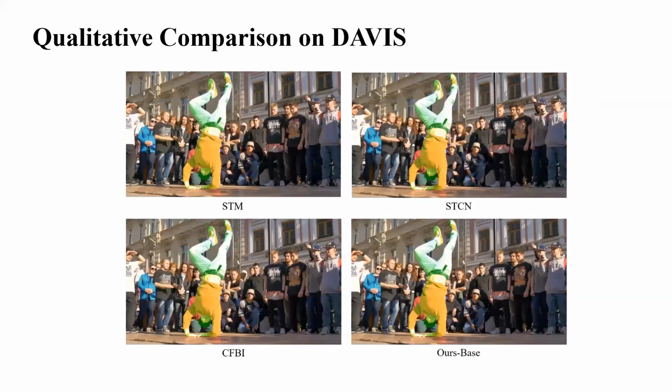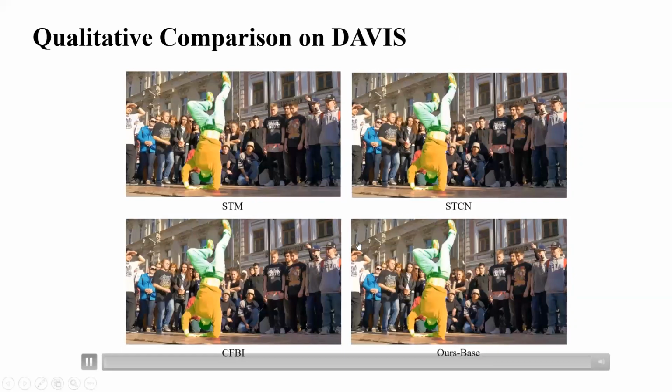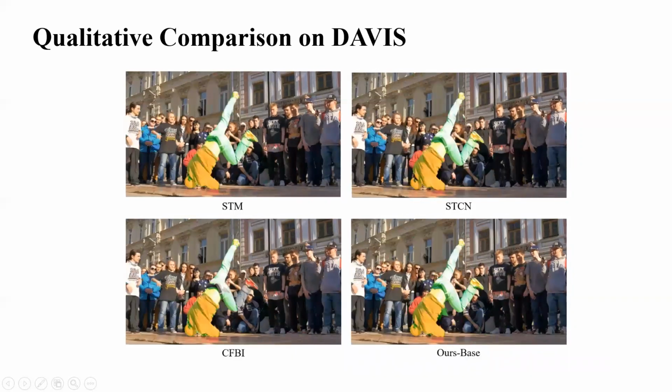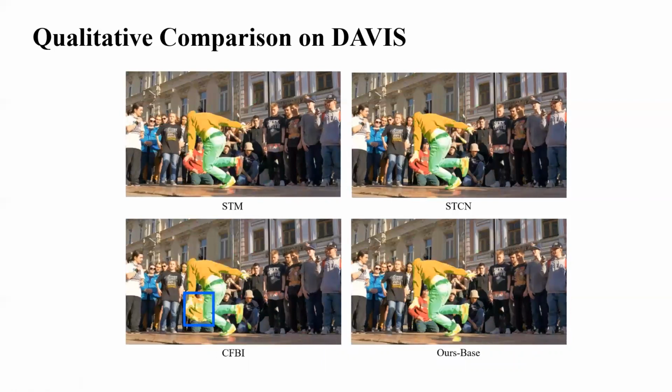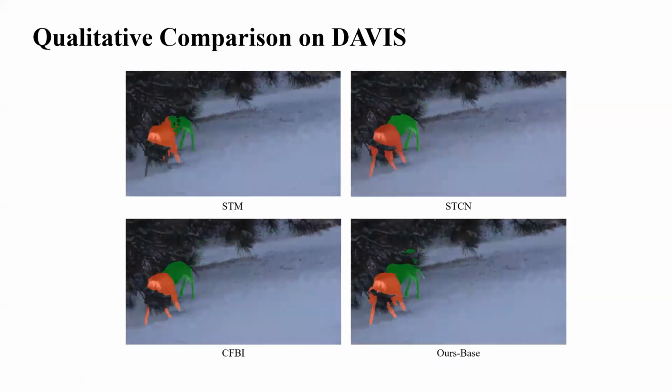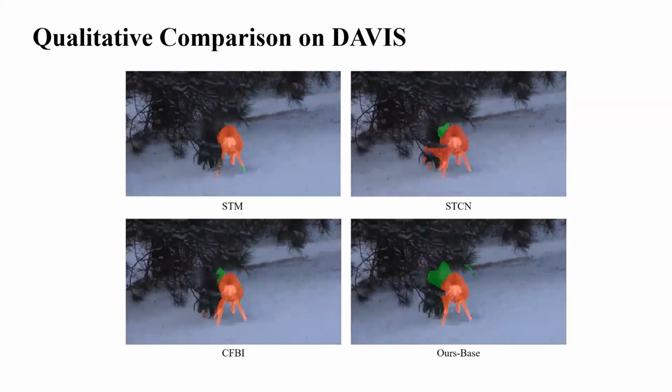Then we show some qualitative comparisons on the DAVIS dataset. Our model also shows stronger performance in the cases with multiple objects and object occlusions.